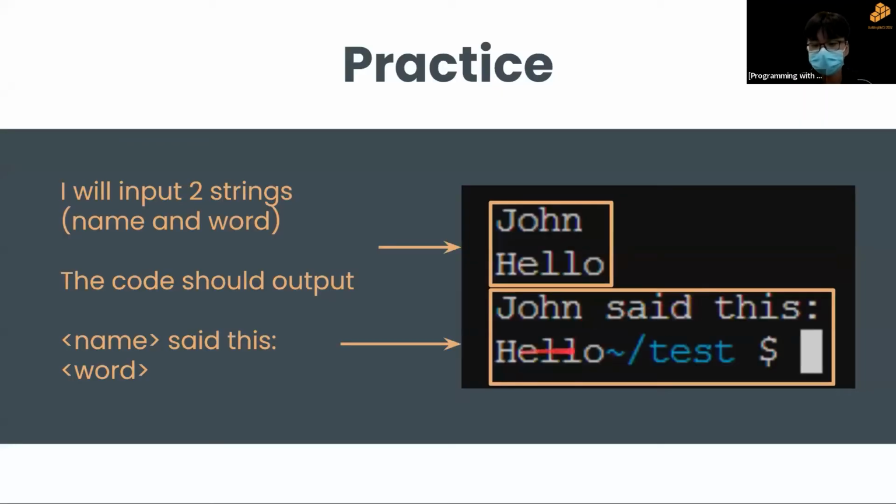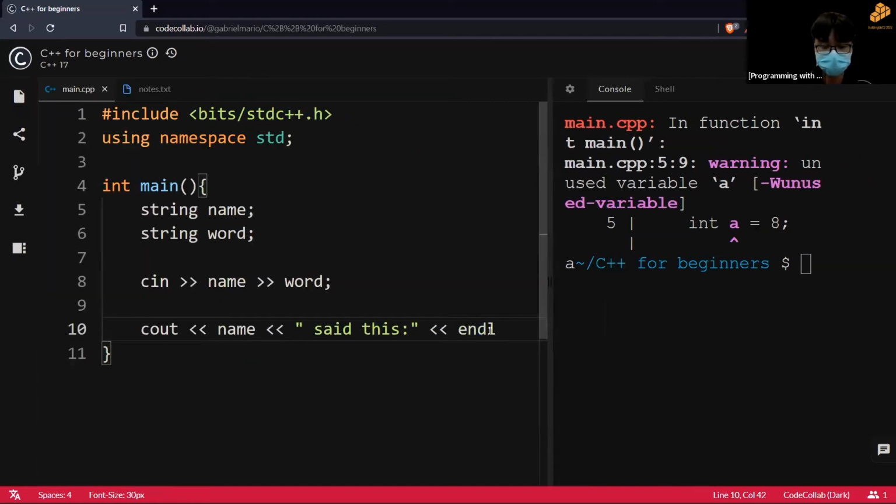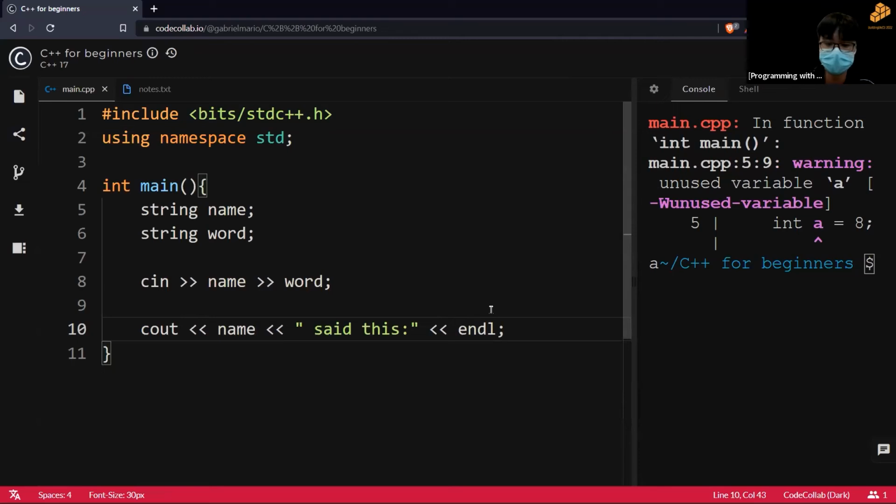And my next line should be on a new line, so I'll end this off with an endl. Endl, and I'll put a semicolon to end the statement. So semicolons, don't forget.